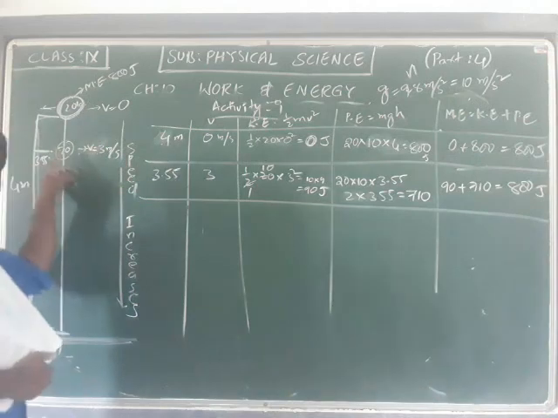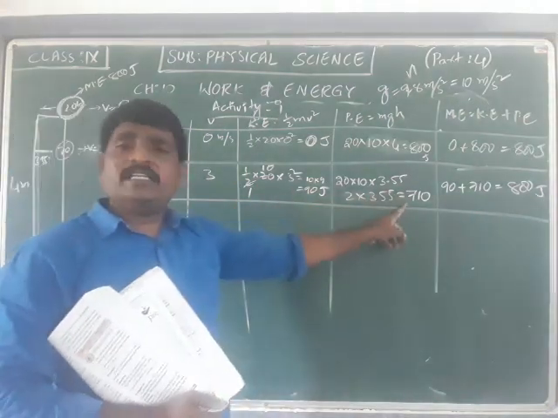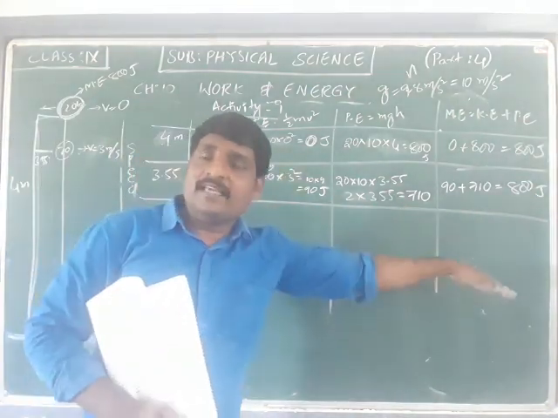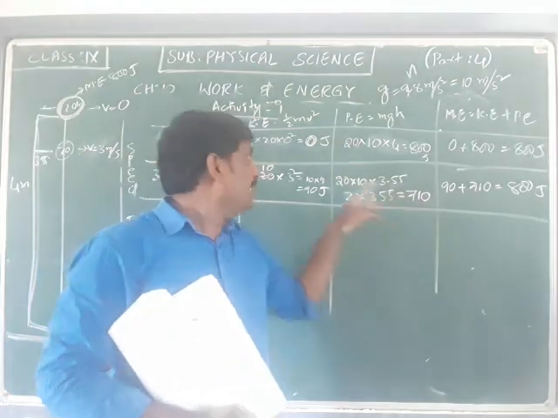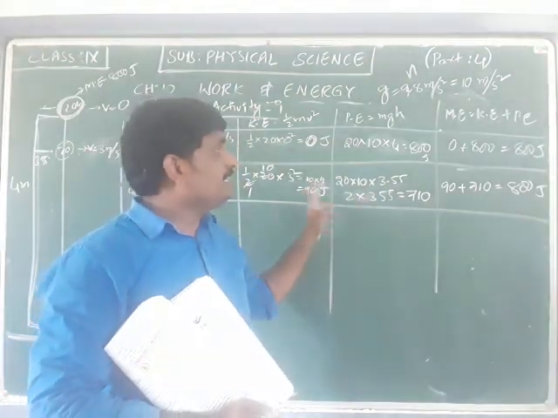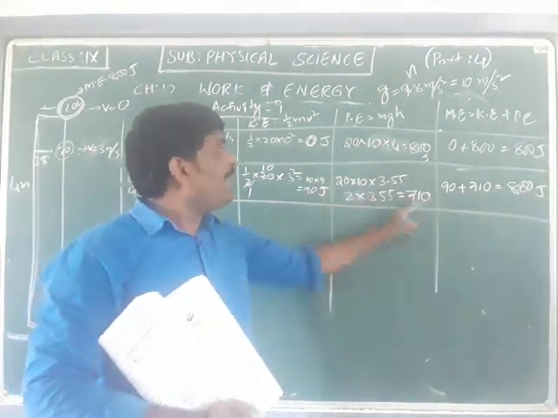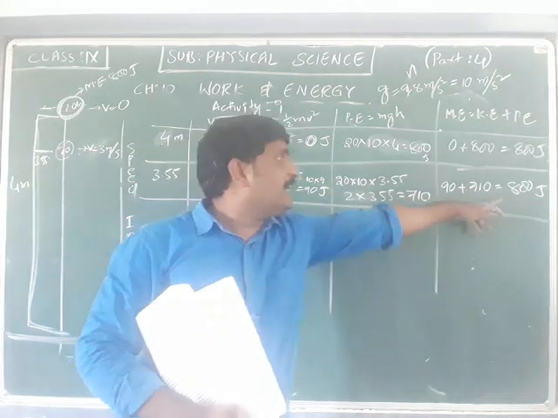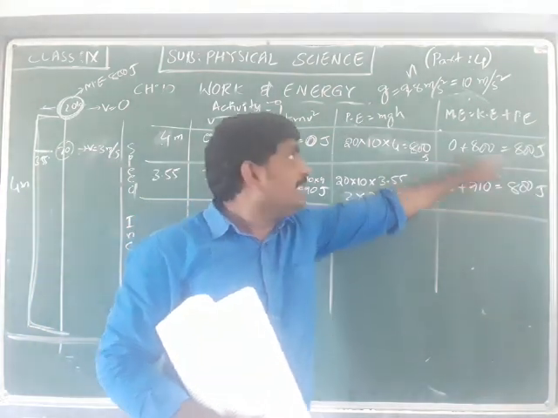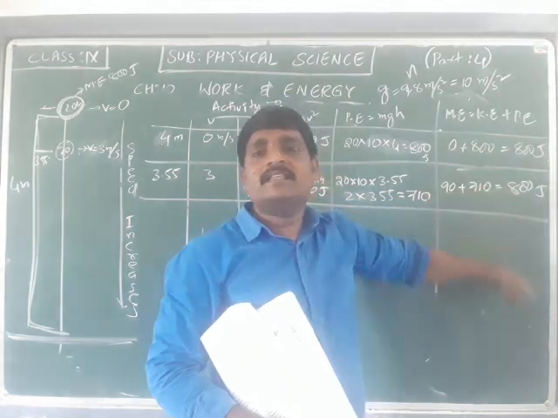Here the kinetic energy value and the potential energy value are changing. As in the case of the pendulum, one is increasing and the other is decreasing. But if you take the sum, that is 800 again. That is conserved. In every case, that is conserved.